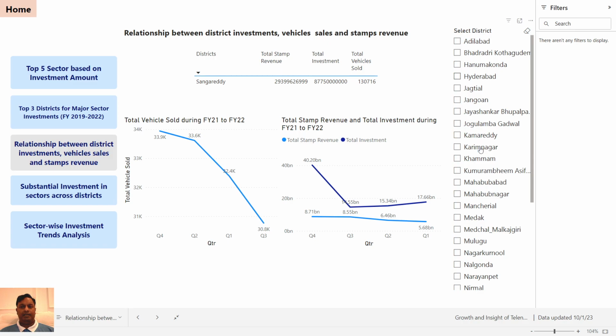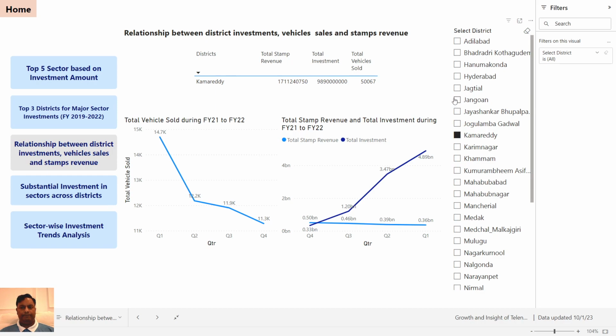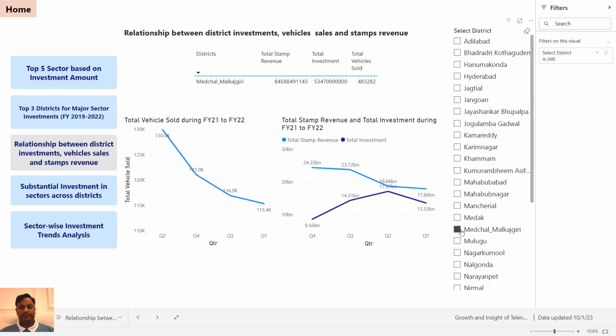Let's look at Hyderabad. So over the years, total stamp revenue, total investment, the relationship we can figure out from here. For example, Medchal Malkajgiri. Let's see how it works.